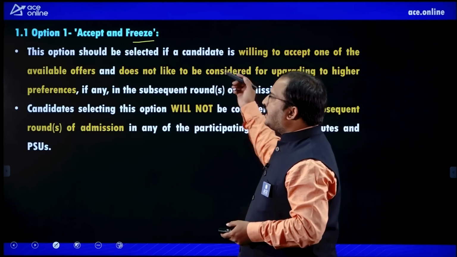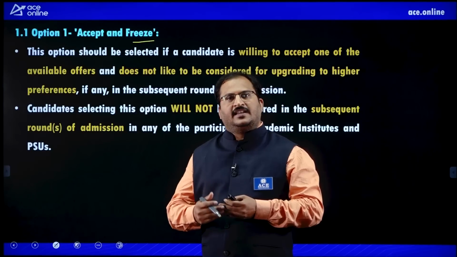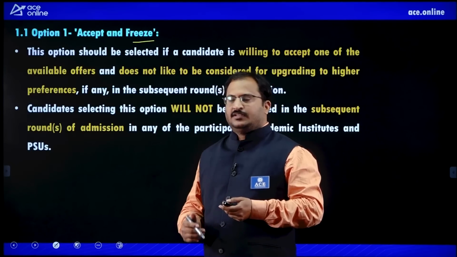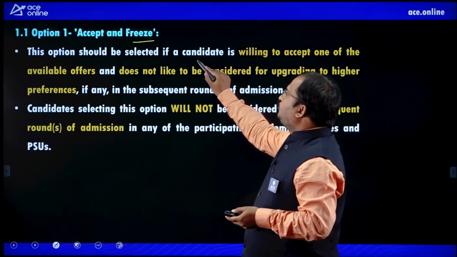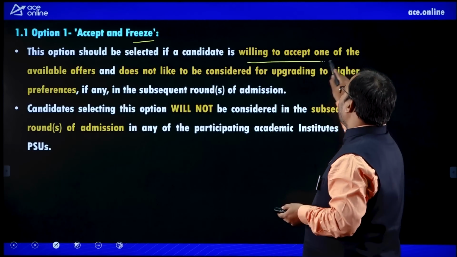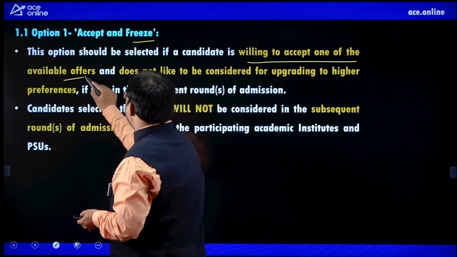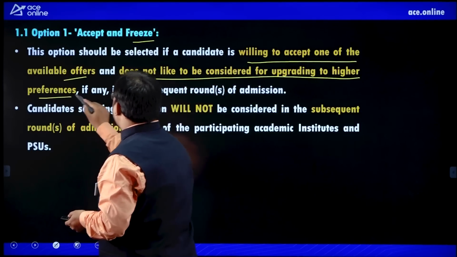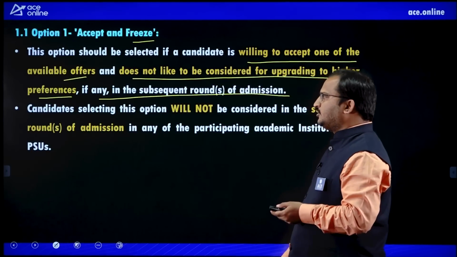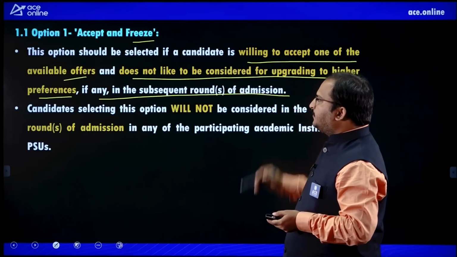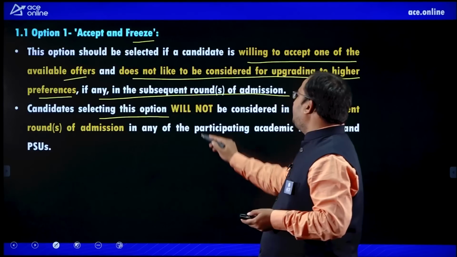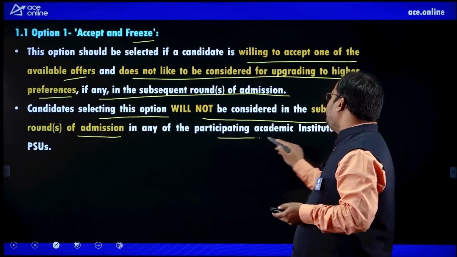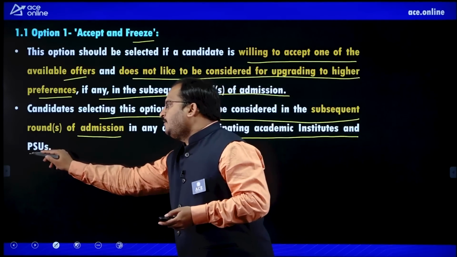Once you click on accept and freeze, you will not be able to exercise any of the other options. Okay. This option should be selected if a candidate is willing to accept one of the available offers and does not want to be considered for upgrading to higher preferences, if any, in the subsequent rounds of admission. Candidates selecting this option will not be considered in the subsequent rounds of admission in any of the participating academic institutes and PSUs.